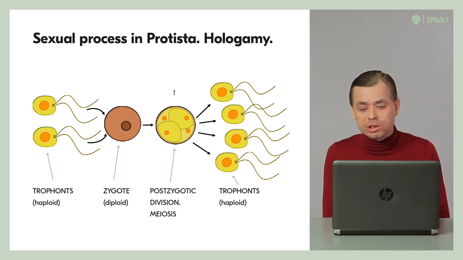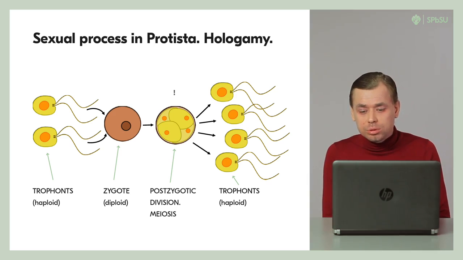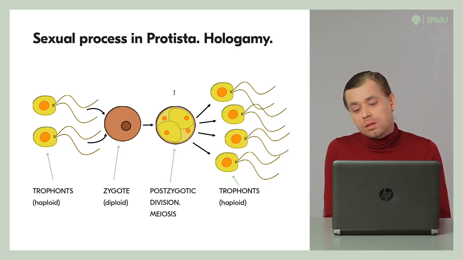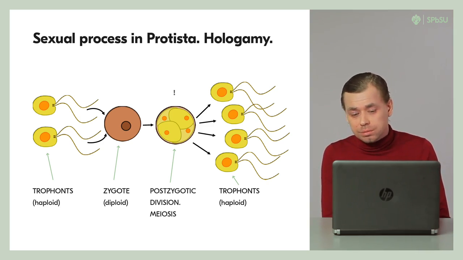The zygote nucleus is diploid, since it is formed by the fusion of two haploid nuclei. After the zygote is formed, the reduction division, meiosis, occurs simultaneously with cytokinesis, and four haploid cells, trophonts, are produced as a result. Reduction division occurs immediately after the zygote formation, and in that case is called postzygotic. That is postgamous or postzygotic cell division.